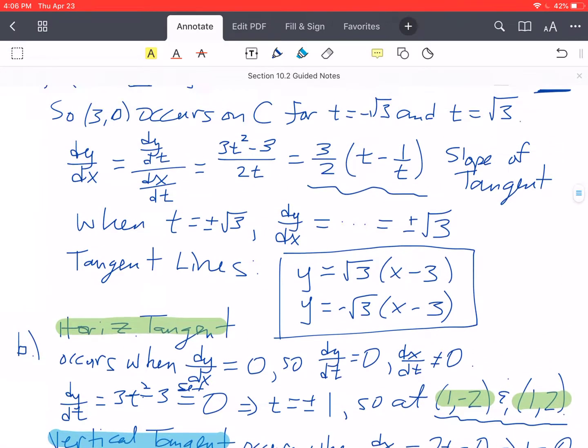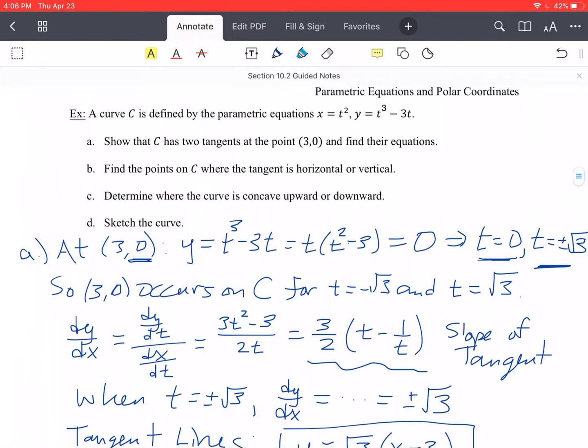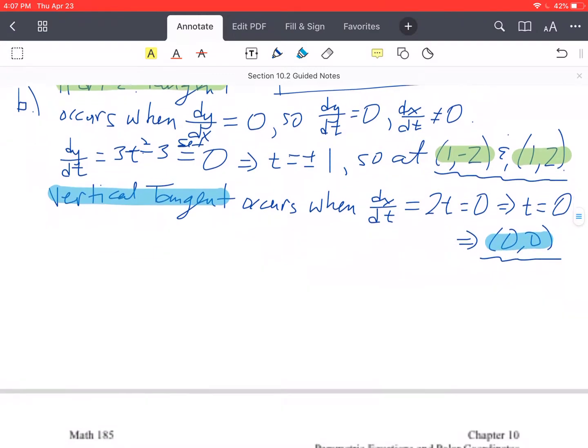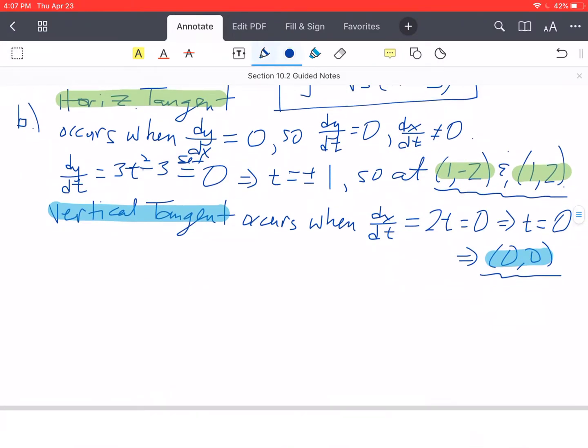And then let's look at part C. Determine where the curve is concave upward or concave downward. So we're looking at concave up, concave down. Hopefully you remember from your Calc 1 that concavity is determined by the second derivative. So we're going to get the second derivative of this function. So part C, we want d squared y dx squared.